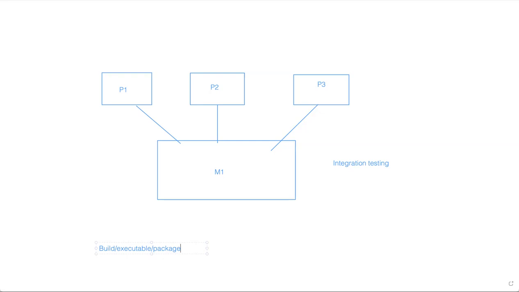Unit testing and integration testing are already done by the developer, but this testing is completely done by the testing team. This is called system testing. To test the complete software end-to-end is system testing.